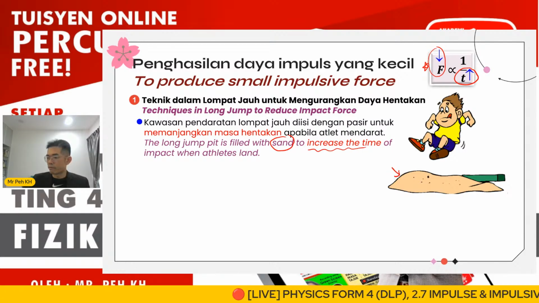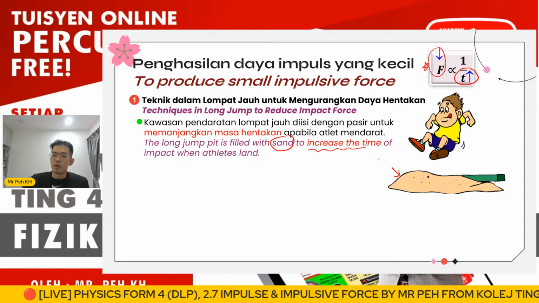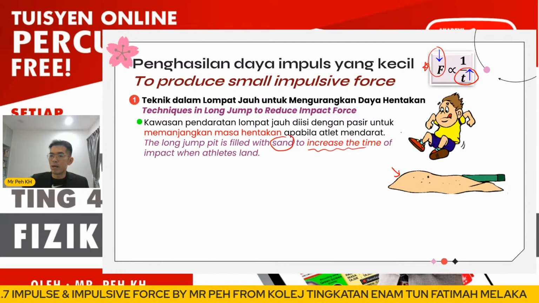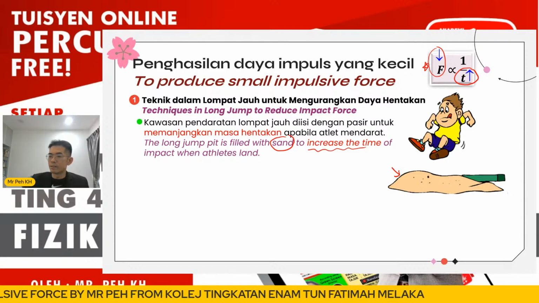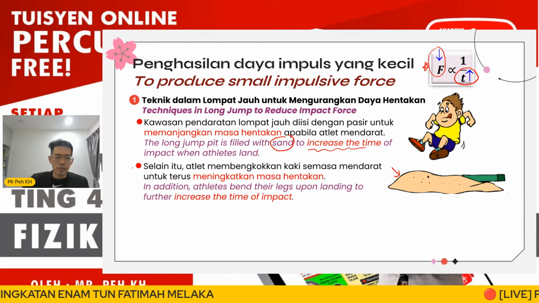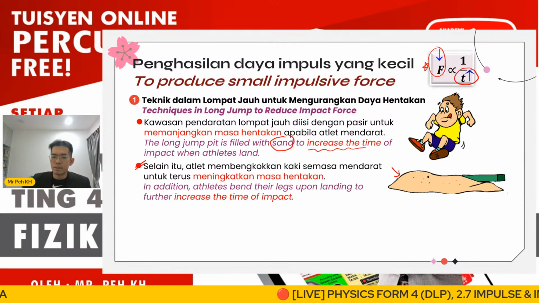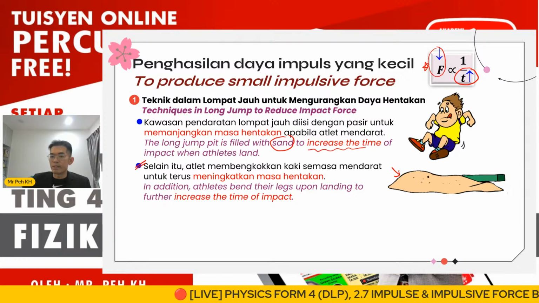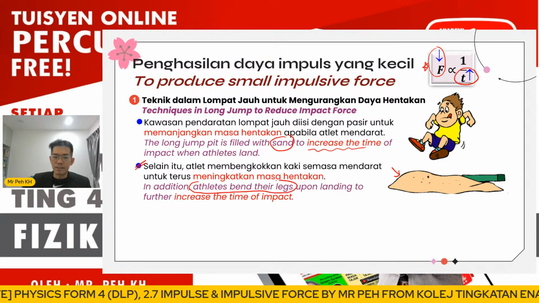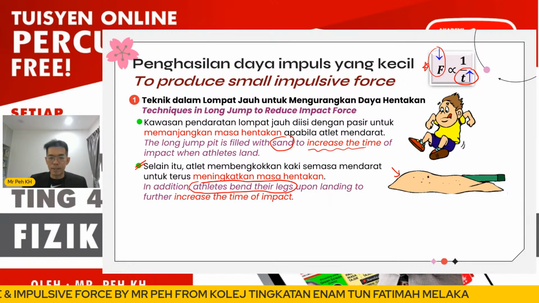Sand is soft and rough, right? So for sand, the increased time of impact may cause the impulsive force applied to the leg of the athlete to decrease. Another way we can reduce the impulsive force on the leg of the athlete is that the athlete needs to bend his leg upon landing to increase the time of impact.